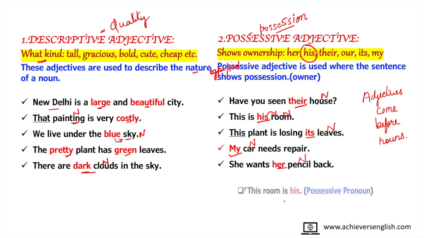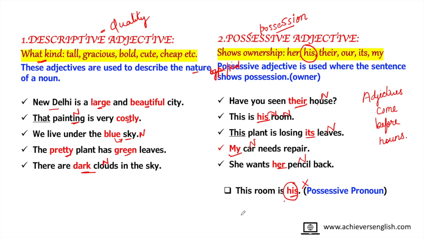Now, another point to remember is that if the word his, which we are using here as a possessive adjective, is written in a way that it is not coming before a noun, then it becomes a possessive pronoun. We can see that this word is used in such a manner that there is no noun after it. So here the word his is not a possessive adjective, rather it has become a possessive pronoun.